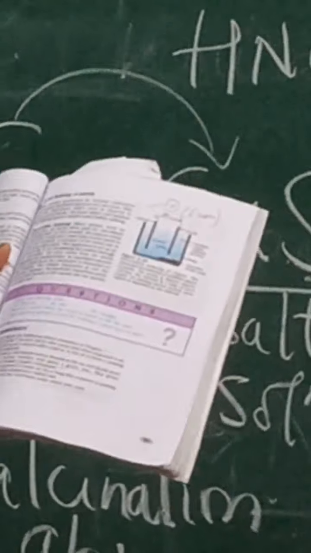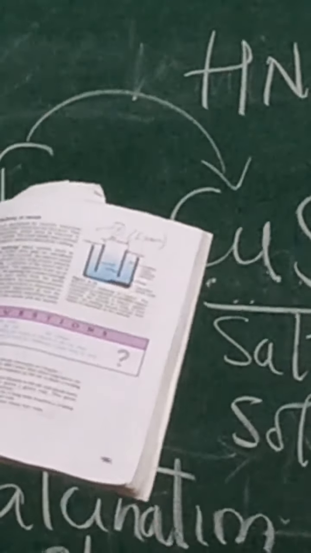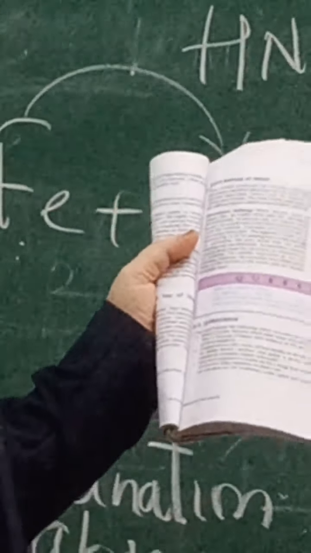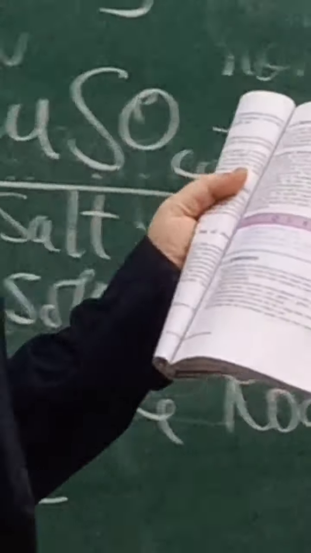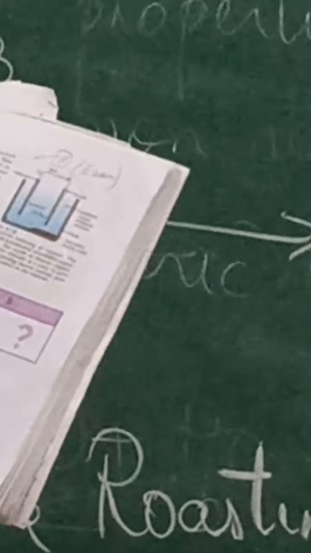Next is corrosion. Okay, what do you mean by corrosion? How do metals corrode? What is the process? Corrosion is nothing but metals losing their quality, their texture, their shine, their properties when they are attacked by air, moisture or acids. When metals react with air, moisture, water or acids, they get corroded.